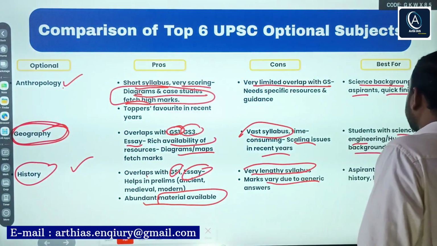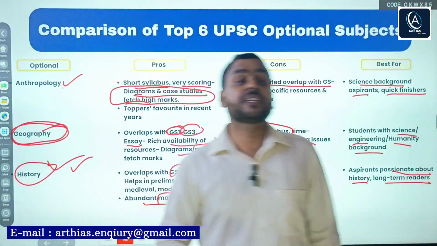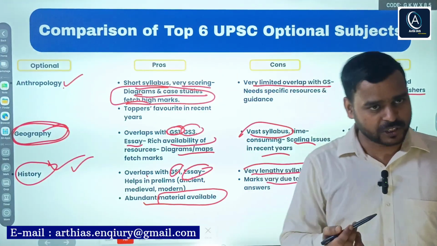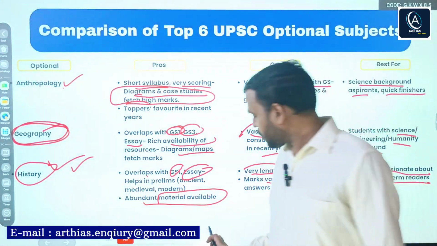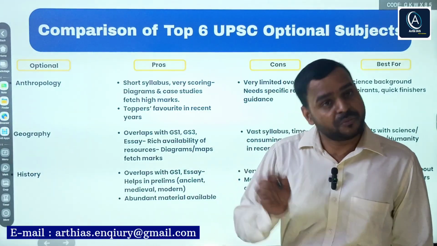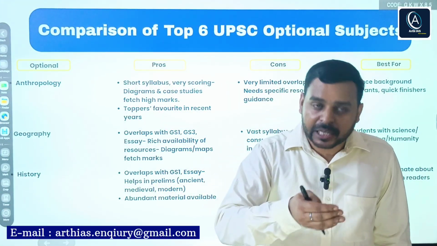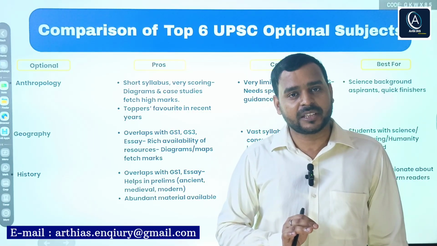Aspirants passionate about history, long-term readers, can opt for history as an optional. So this was all about how to choose an optional paper. We have discussed each and every aspect that will help you to determine an optional paper.